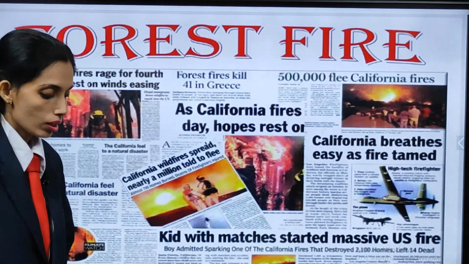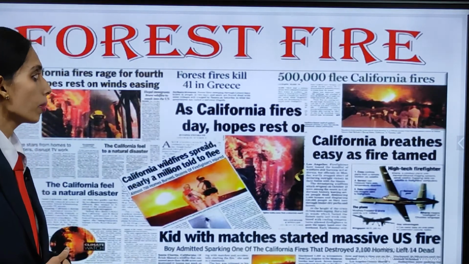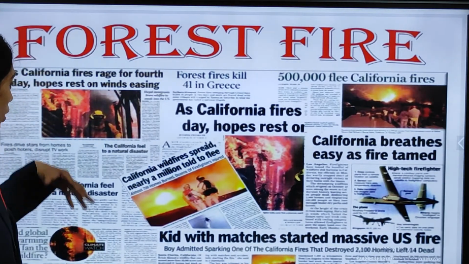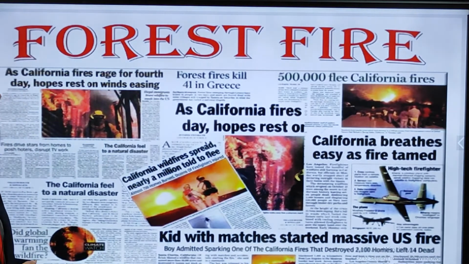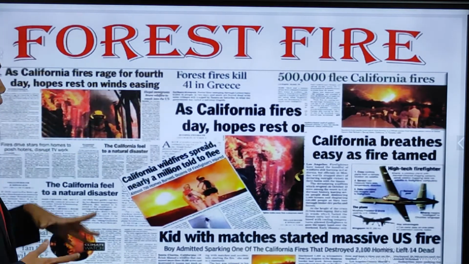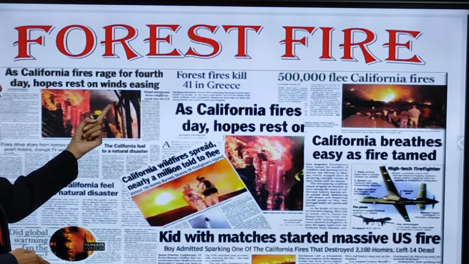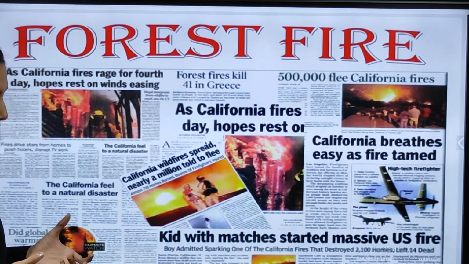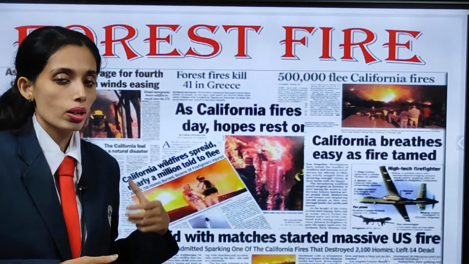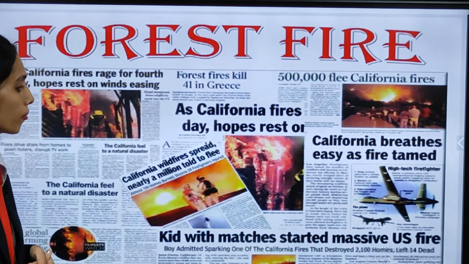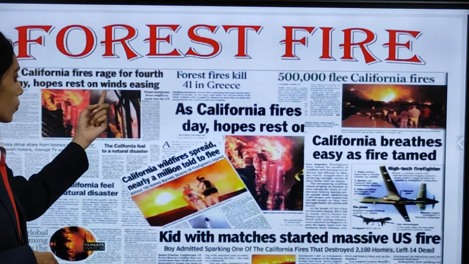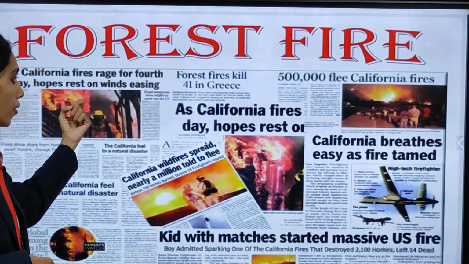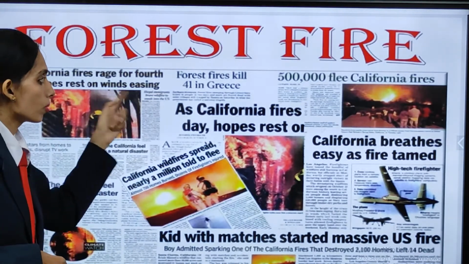Forest fire. This is a newspaper cutting which has been put up, and here you can see what had happened in California, with different news items printed together. "California fire rages for 4th day, hopes rest on winds easing." Due to wind or natural factors like lightning, fire can take place. If the wind decreases, then we can have control. Once the wind starts, you can't have control.